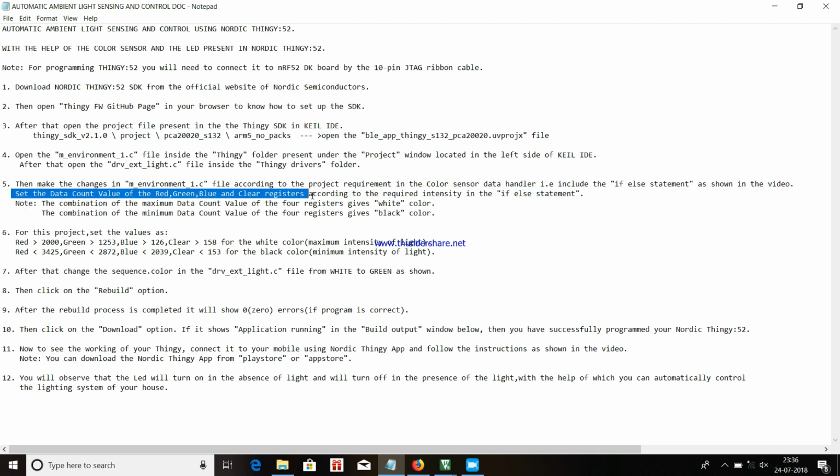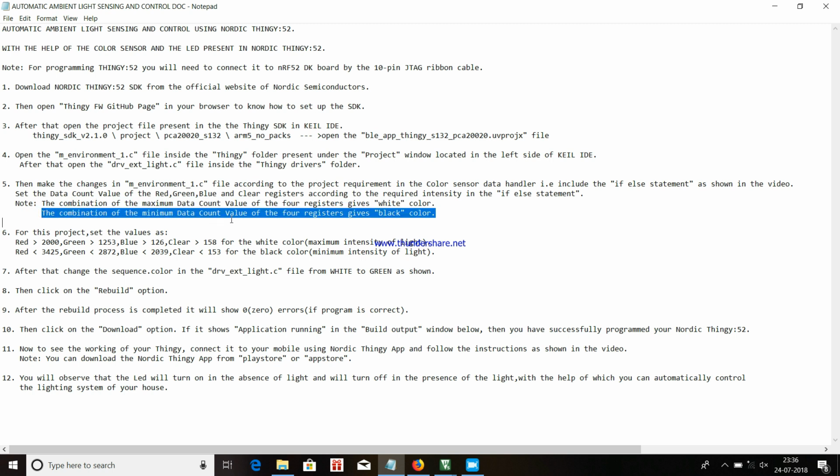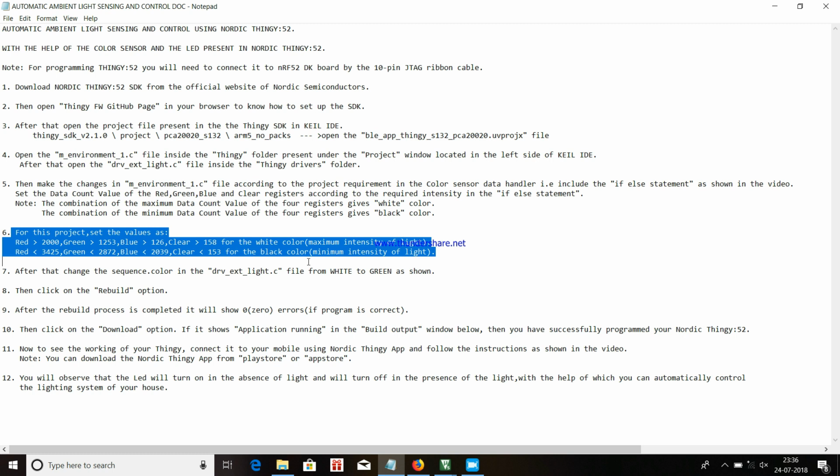Set the data count value of the red, green, blue and clear registers according to the required intensity in the if-else statement. The combination of the maximum data count value of the 4 registers gives white color. The combination of the minimum data count value of the 4 registers gives black color. For this project, set the values as